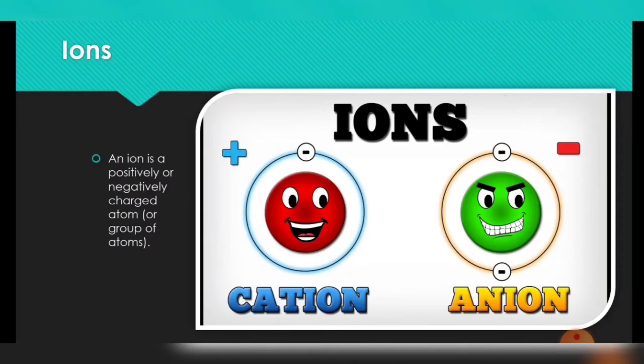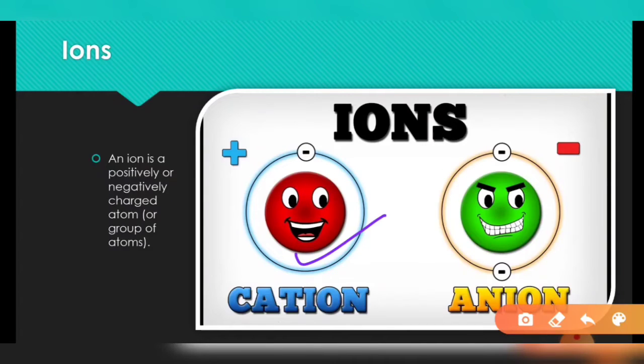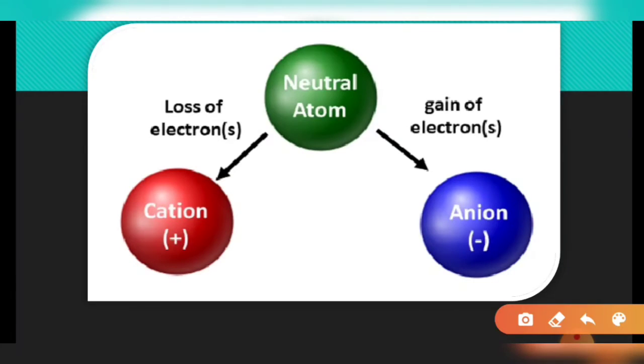Next, we have discovered that atoms are also found in the form of ions. An ion is a charged entity. The charge could be positive or negative. The positive ion is known as a cation, and the negative ion is known as an anion. A neutral atom does not have any charge naturally, but for the formation of compounds by forming ions, atoms lose or accept electrons.